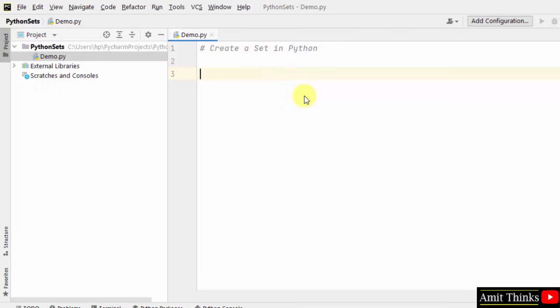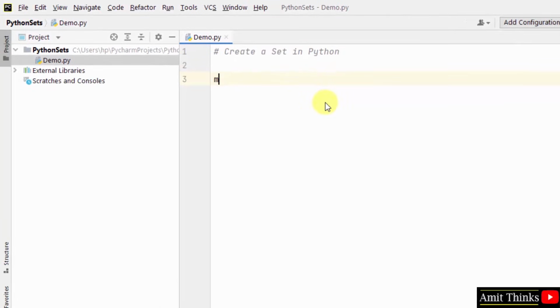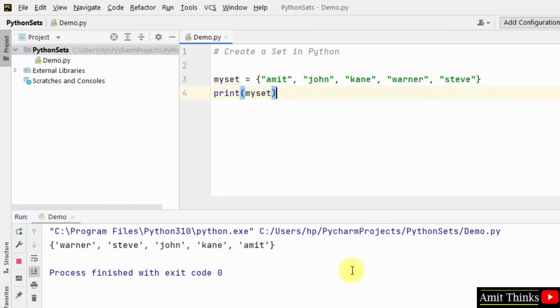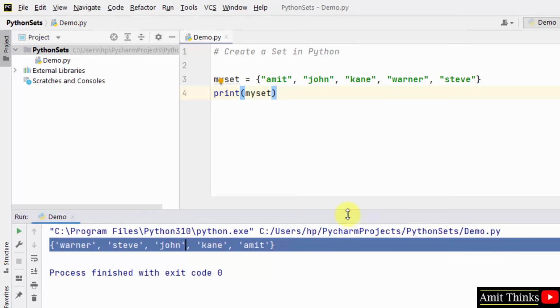Our first example is how we can create a set in Python. At first take a set object. You can add any name for this. Curly braces I told you, and just add values in it. So here we added 5 items in our set separated by comma and enclosed by curly brackets. I'll print it easily using this print method. That's it. You have created your first set in Python. Right click and run. Here it is. We have printed it. I told you that Python sets are unordered. That means the items will appear in a random order.